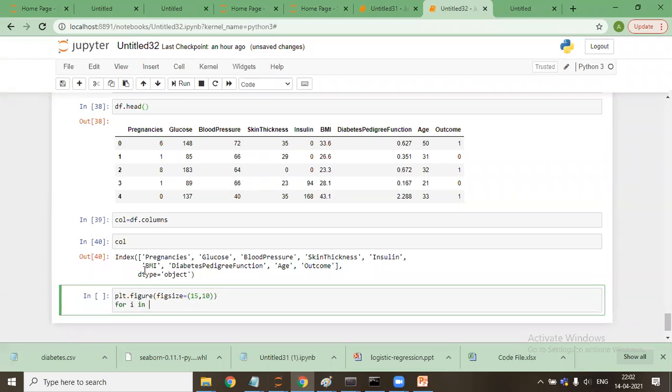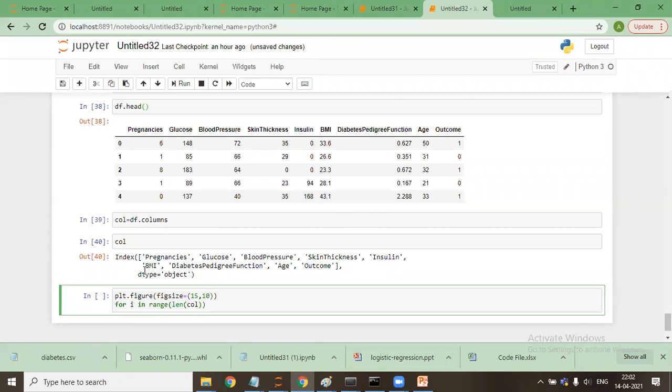For I in range. What is the length? 1, 2, 3, 4, 5, 6, 7, 8, 9. So I'll say len call.